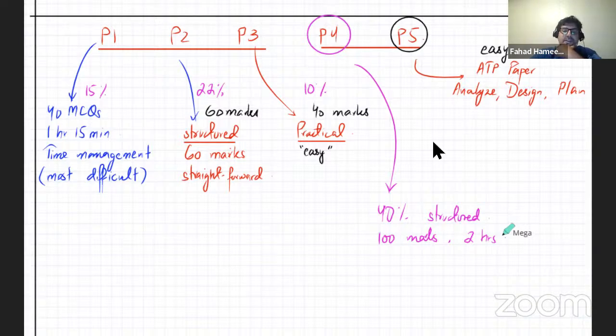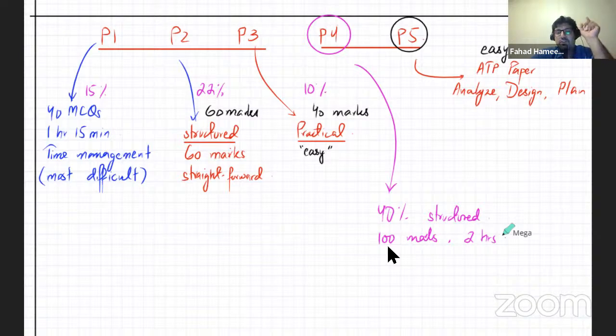But if you know the content, it's kind of straightforward. Out of the 100 marks, you might have 10, 15, 20 marks that would be difficult, but the rest of the paper would be kind of straightforward if you've prepared well. You should be able to do well in this.